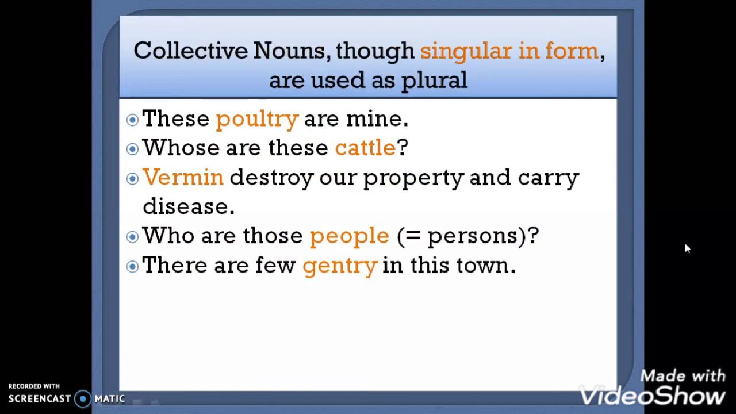Our next rule, there are some collective nouns which, though singular in form, are used as plural. For example, these poultry are mine, whose are these cattle? Vermin destroy our property and carry disease. Next, who are those people? Here, the word people has been used in the sense of persons. Next and the last example is, there are few gentry in this town. This particular word gentry has been used here in the sense of some elite class people, with a plural verb.